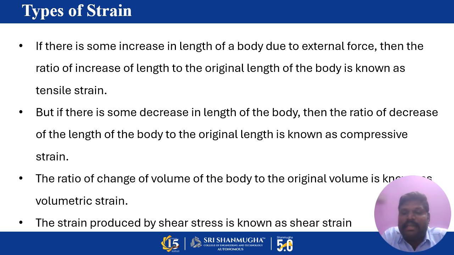The ratio of the decrease in dimensions of the body to the original dimension is called compressive strain. Then the ratio of change of volume to the original volume is called volumetric strain. The strain produced because of the stress developed by shear is called shear strain.